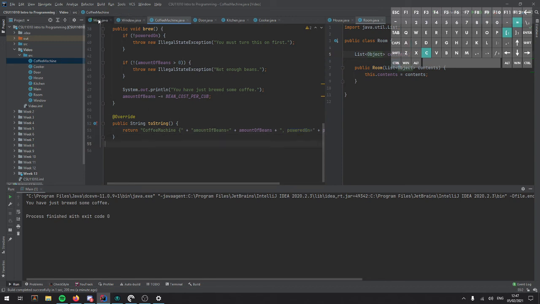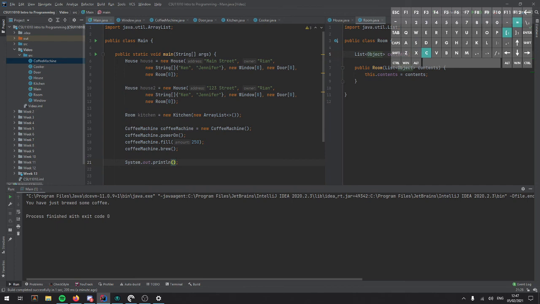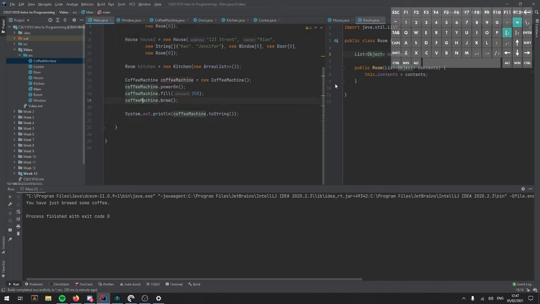So if I then print that out, so I could write system.out.println and then coffee machine toString. It'll print out all of our meta information about that particular instance of coffee machine. And it'll say, you've just brewed some coffee, but now our amount of beans is 200, and it's on.